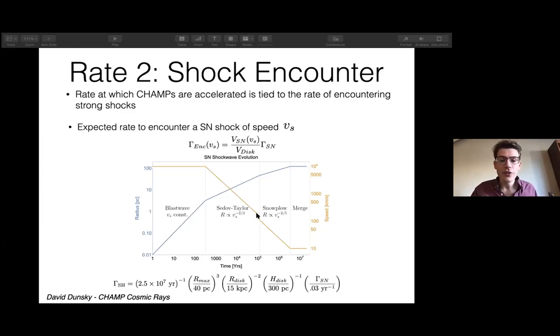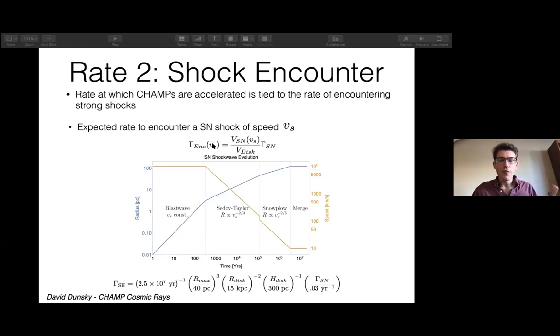And this is a very important transition, because once neutrals begin forming at the shock, they start disrupting the moving magnetic field at the shock front, which is actually responsible for the Fermi acceleration itself. It's causing the reflection, which gives rise to the momenta exchange to the champ. So after the snowplow phase, where the neutrals begin forming at the shock front, you can't have Fermi acceleration, or it's very inefficient. And the shock will just drop in speed until it merges with the interstellar medium at roughly 10 kilometers a second or so.